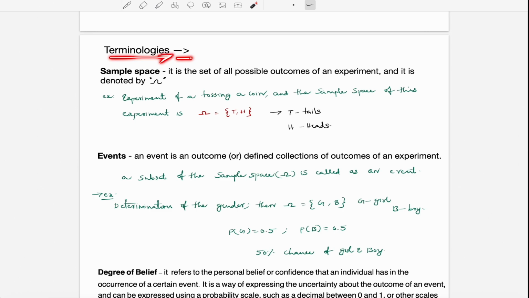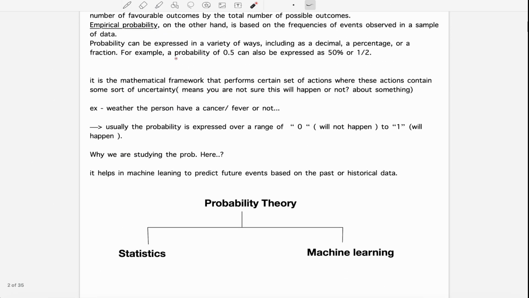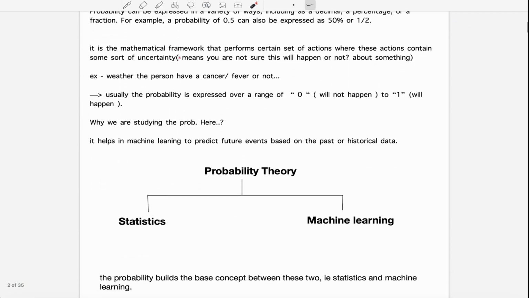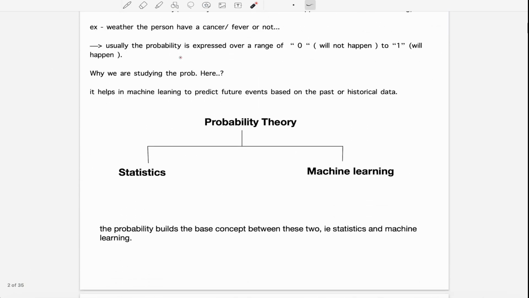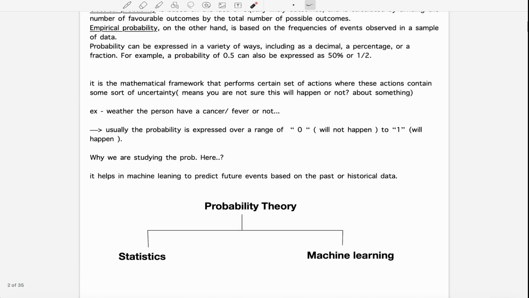I want you to be familiar with these terminologies. If you are familiar, then it will be easy to teach at a fast pace so that we can move further. We don't have much time, so I want you to complete this course by the end of February or March.